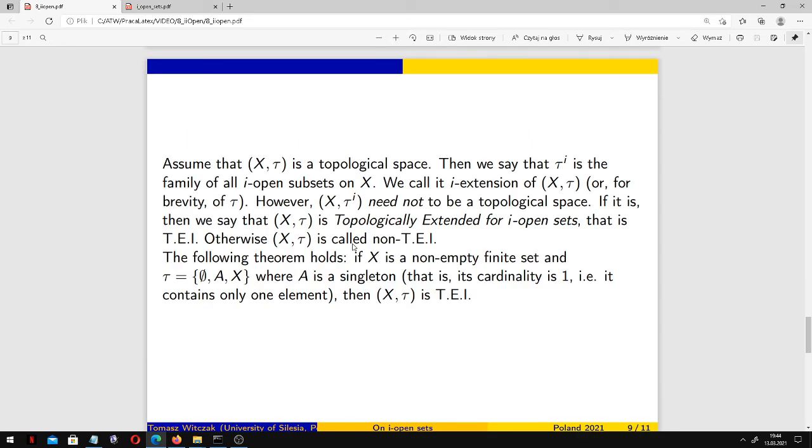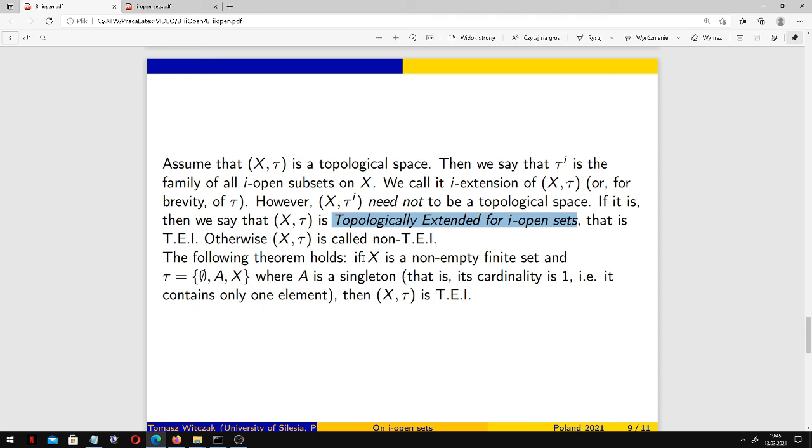Now assume that X with tau is a topological space. Then we say that tau^I, with superscript I, is the family of all I-open subsets of X. We call it the I-extension of X, tau, or the I-extension of tau. However, this extension need not be a topological space. If it is, then we say that (X, tau) is topologically extended for I-open sets, that is TEI. Otherwise, it's called non-TEI.